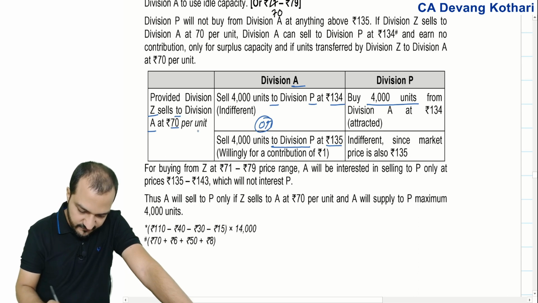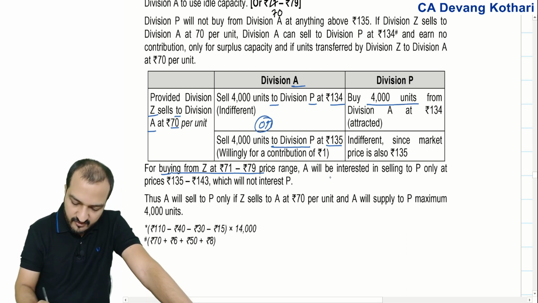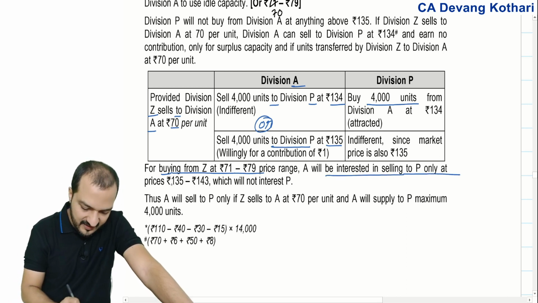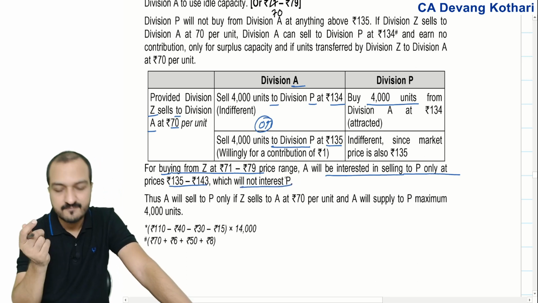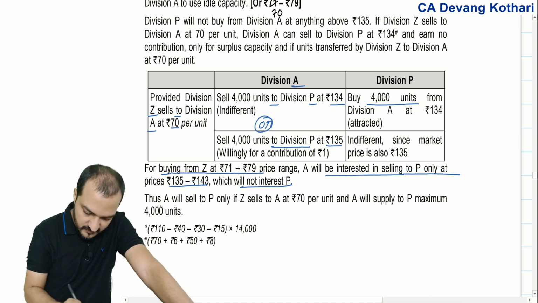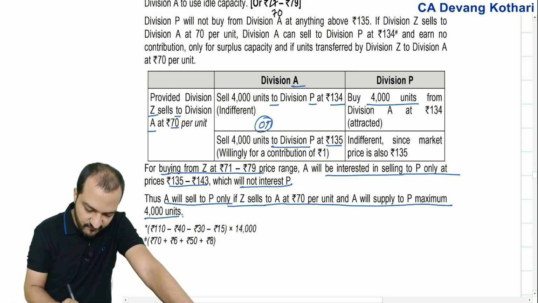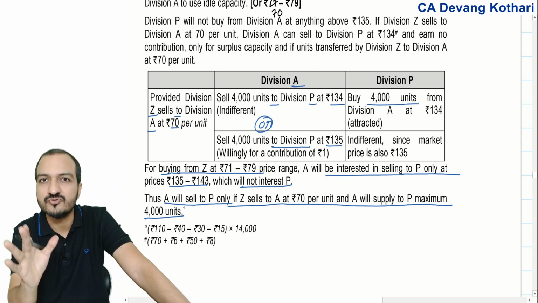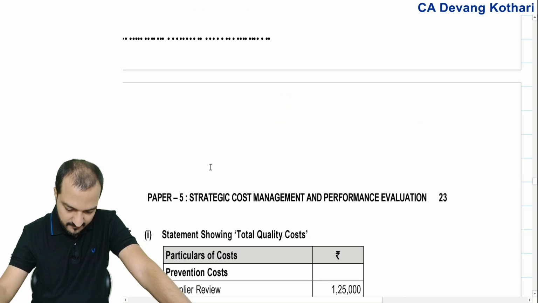That is my range of transfers. And for buying from Z at 71 to 79, A will be interested in selling to P only at the price 135 to 134, 143, which is not interesting to P. So that transfer will not happen. Now this is interesting. Look, A will sell to P only if Z sells to A at 70, and A will supply to P maximum 4000 units. This is my conclusion. I hope you get that.